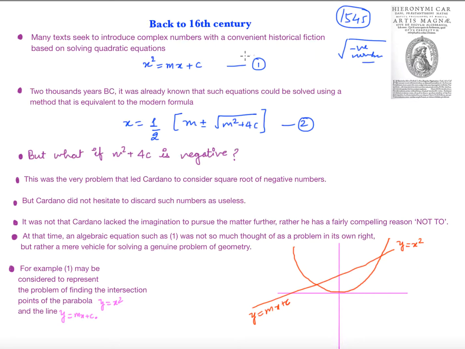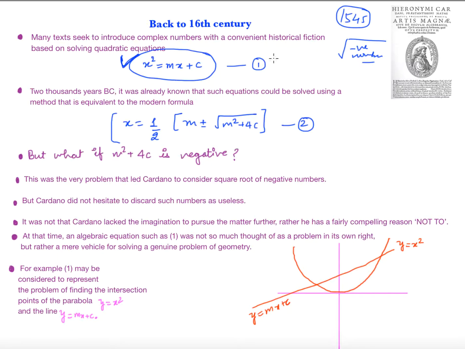Whenever you take any textbook on complex analysis, you will come across this thing that numbers appeared when people tried to solve quadratic equations. So let's see what is the story. Suppose you have this quadratic equation and you want to solve it. We have a formula for solving this quadratic equation, and this formula is very old. Some 2000 years BC, there was a technique equivalent to this formula for solving such quadratic equations.